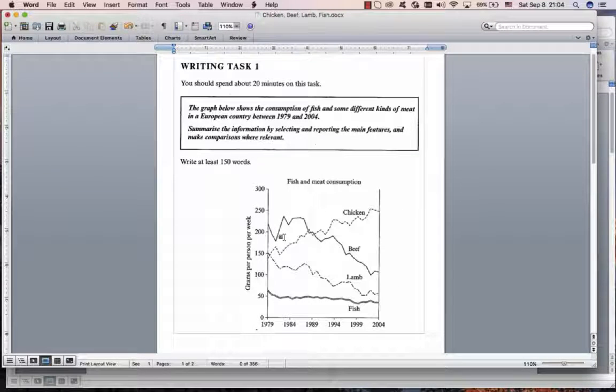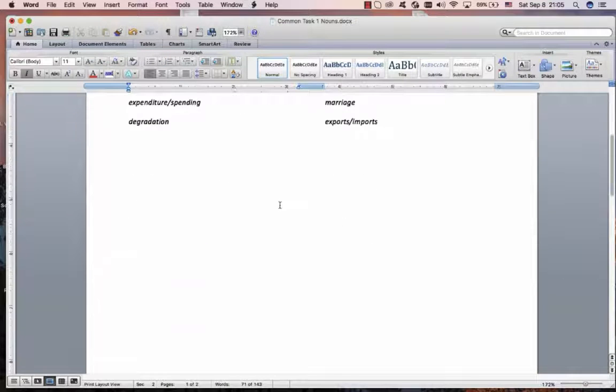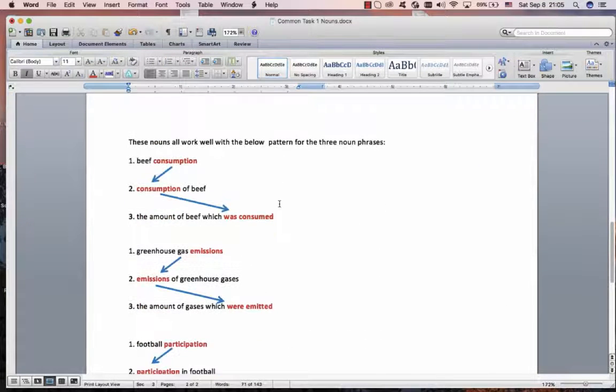You're going to say consumption and you're going to turn it into a verb and say consume. Now the real interesting thing that I want to show you is that with these you can get a pattern and you can make 3 noun phrases from that. You can say beef consumption. You can paraphrase beef consumption to consumption of beef,